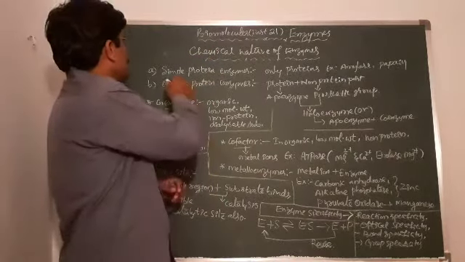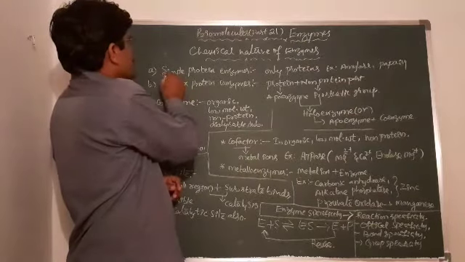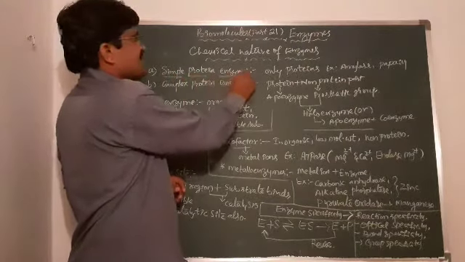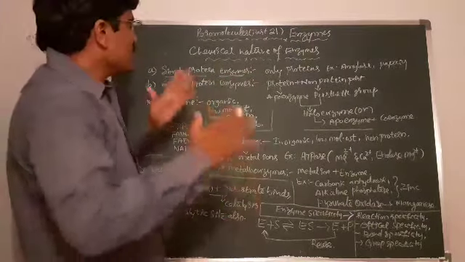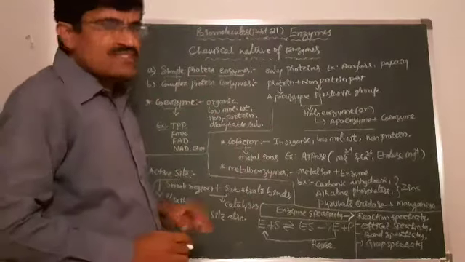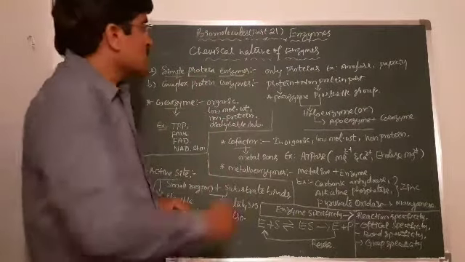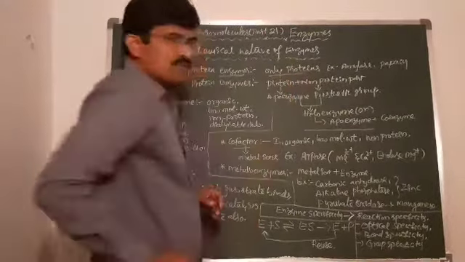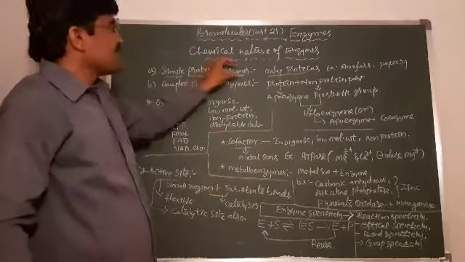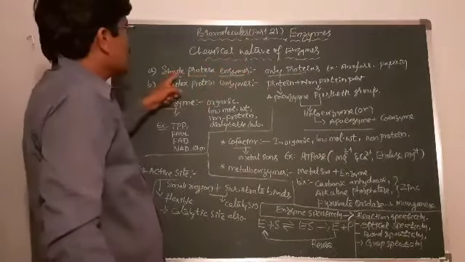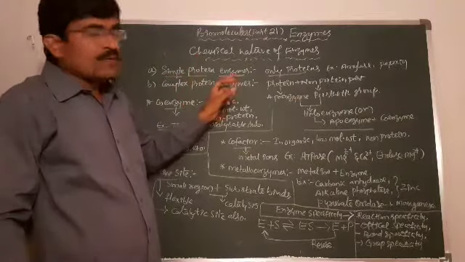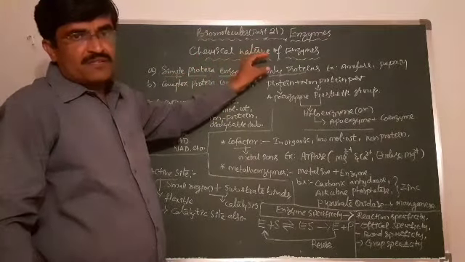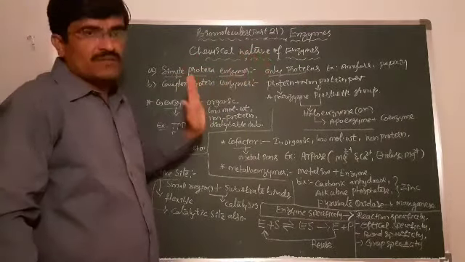Now here the first is simple protein enzymes. What is the meaning of simple protein enzymes? Within the name the answer is there. Only protein molecules, whatever enzymes are under the simple protein category, are made only by proteins. Other than that, nothing is there.